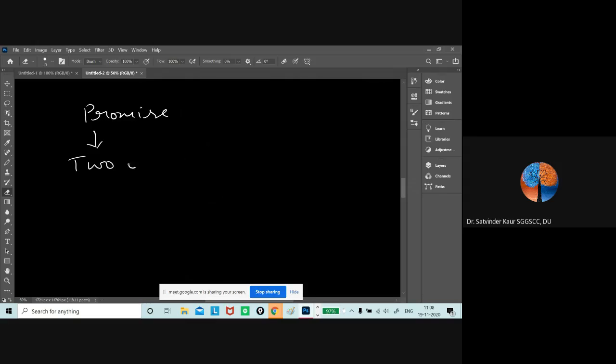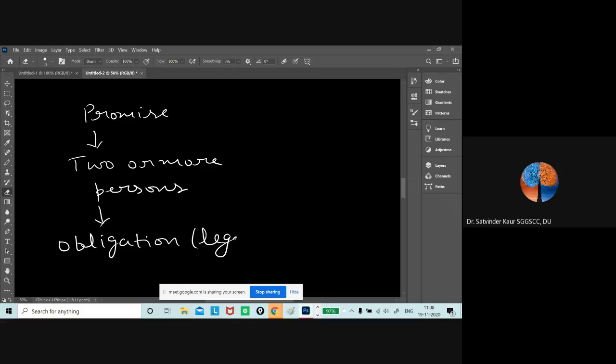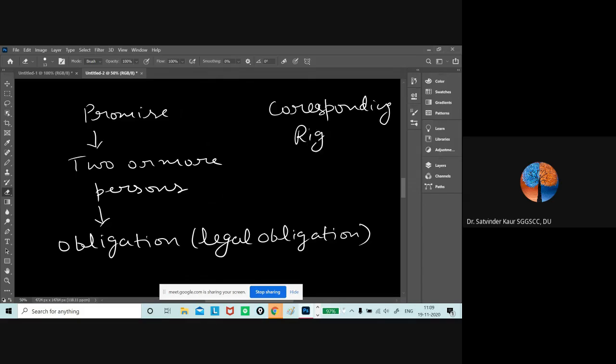needs to be between two or more persons, and it needs to give rise to an obligation which is recognized by law. So we generally call it the legal obligation. And it also gives rise to corresponding rights and duties.